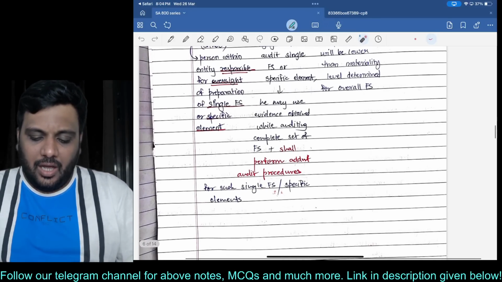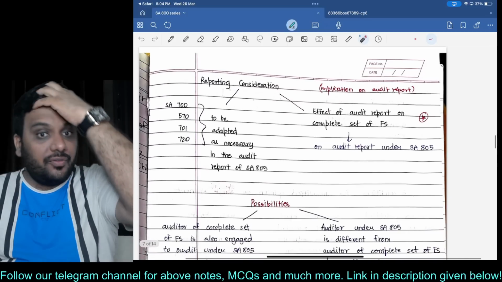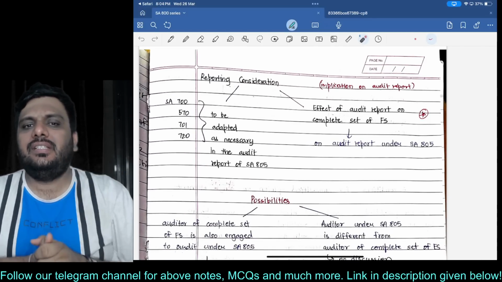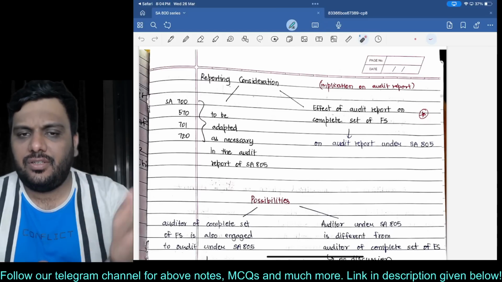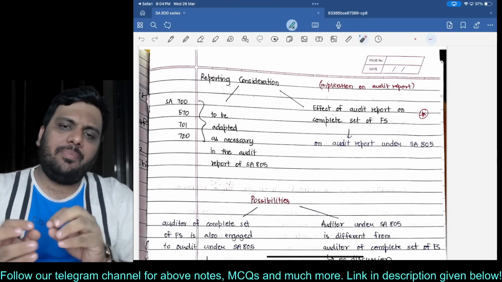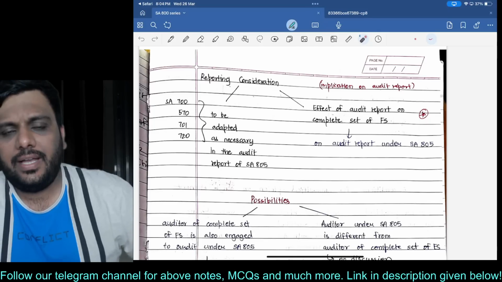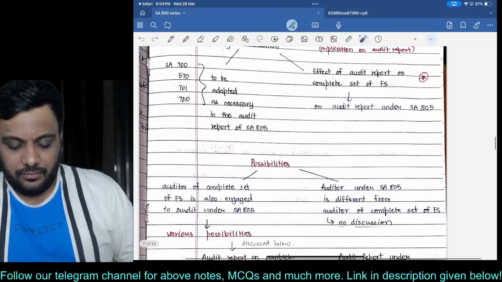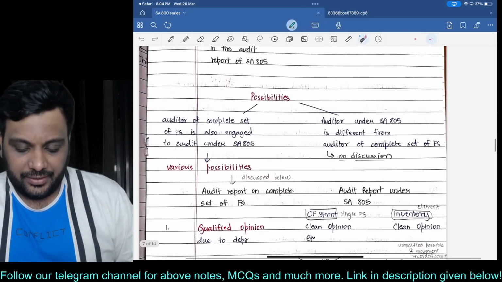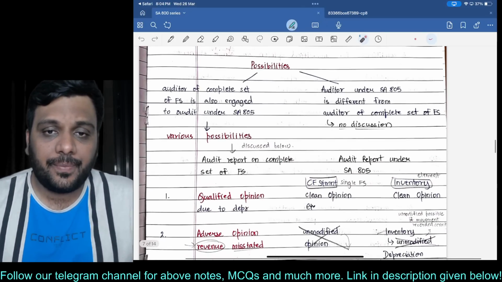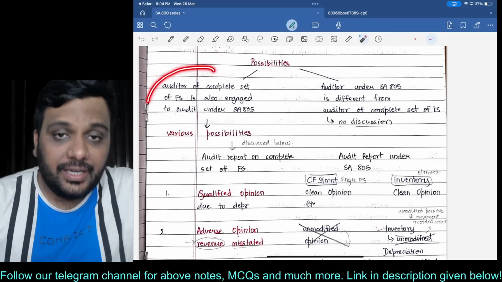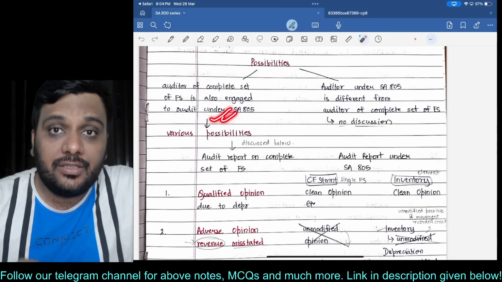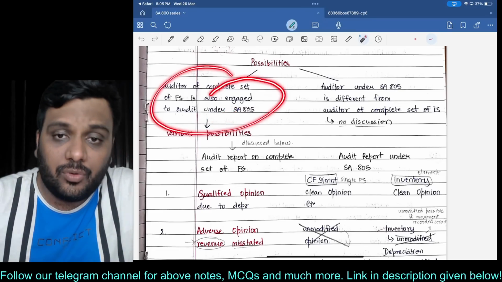Okay. Now, most importantly, the reporting considerations. You have to be very, very alert over here. Whatever we have discussed in Standards on Auditing, SA 700, 570, 710 and 720, all of that will be adapted as necessary in the audit report under SA 805. But most importantly, I want you to understand these possibilities. Now listen to me very carefully. If you are an auditor of a complete set of financial statements and you are also engaged to audit under SA 805, this is the most important thing discussed in the module.